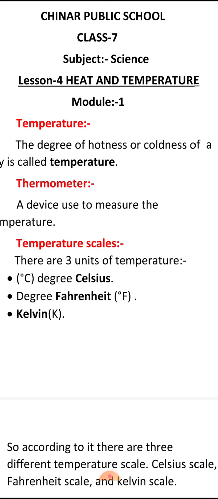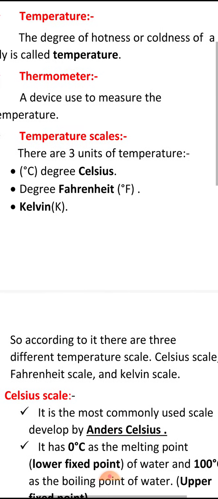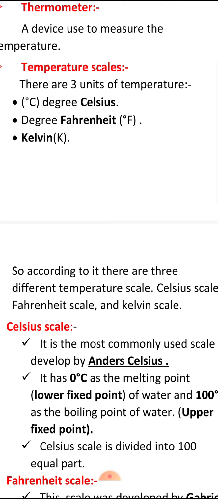Now I hope you understand the meaning of standard. Like length, the standard unit of length is meter. The standard unit of mass is kilogram. In the same way, standard unit means it is accepted everywhere all over the world. So that is Kelvin. So we'll be doing these scales one by one, who introduced them and how to use them. So there are different temperature scales: Celsius scale, Fahrenheit scale, and Kelvin scale.